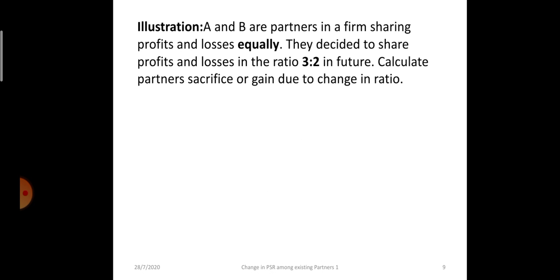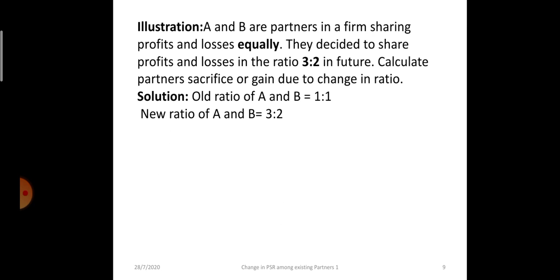We will take one illustration. Earlier the partners were sharing equally and they decide to share the future profits in the ratio of 3:2. So the old ratio is 1:1 and the new ratio is 3:2. You can use either the sacrificing ratio formula or the gaining ratio formula.